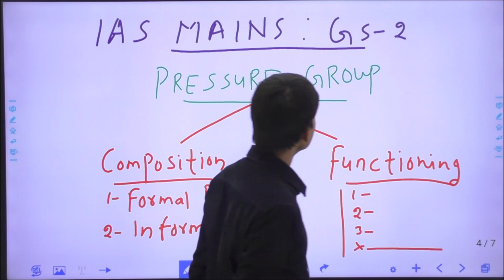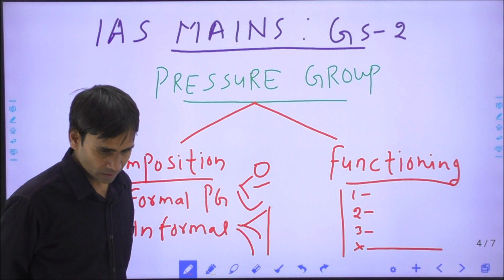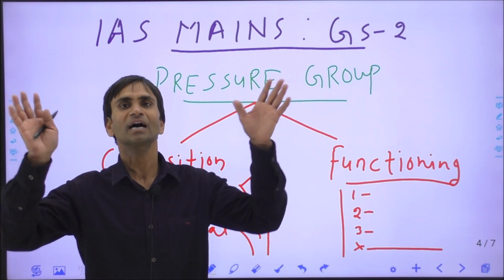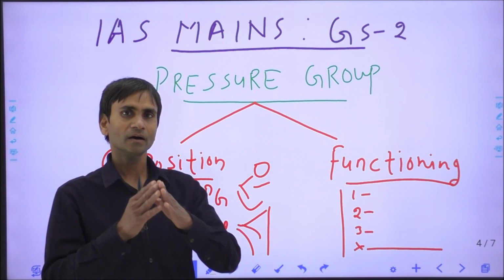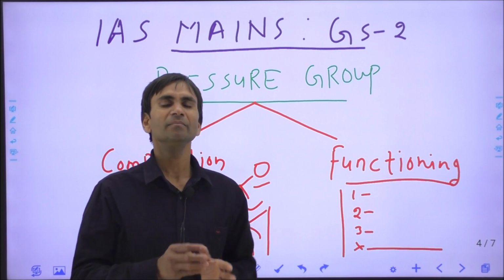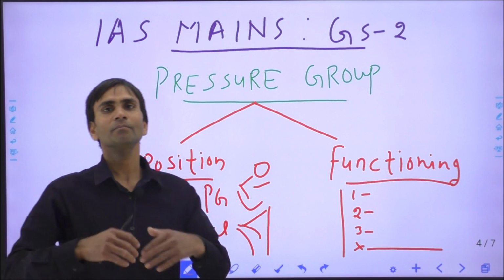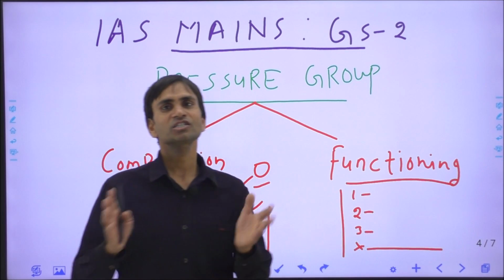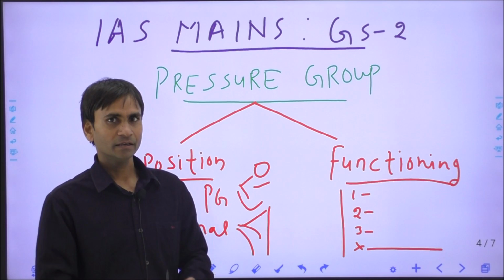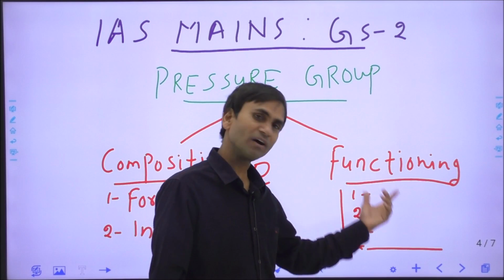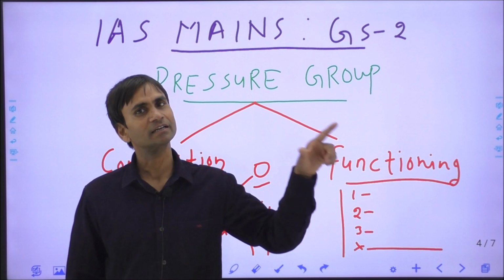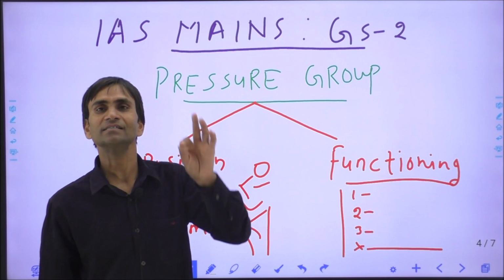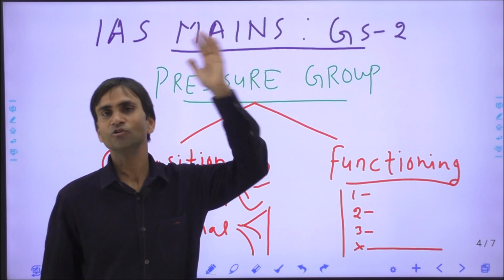The next part is the functioning of the pressure group. Pressure groups are working in the remote areas or different parts of the country, and they are working within the different communities, and mainly they have raised so many matters of the minorities, women, or environmental issues and the matters of child labor. So definitely we can say they are very effective according to their functioning. They have expertise in different sectors, and the expertise knowledge is required by the government to take action, to make law or for the implementation of any schemes.